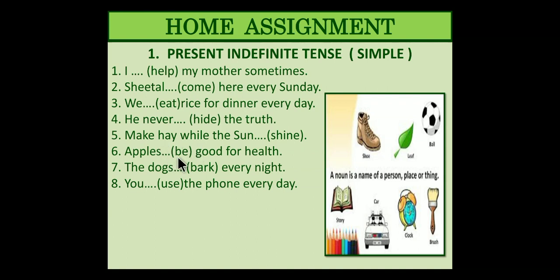How many be forms have we learned in the last session? Eight forms of be. The dogs bark. The dogs, third person, and it is singular? No, plural. So do you need to pluralize the verb? No. Pluralizing means what? Adding s? No, adding s is not pluralizing. So you need to use the dogs bark every night. Check and write the answer. We will check the answers in the next session. You dash the phone every day. Check.